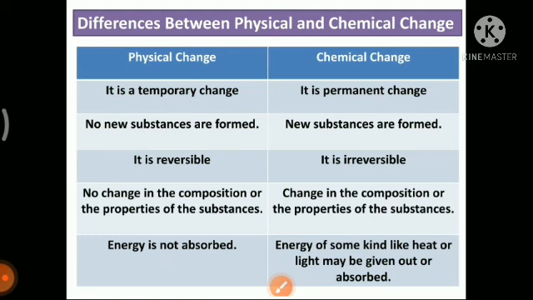Yes. So I think this is all for today's class. In the next class, we will be looking more at the importance of chemical changes and on some important chemical changes like rusting of iron and the crystallization process. So we'll be looking at this and we'll finish this chapter in my next class.